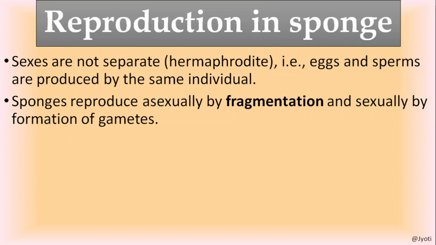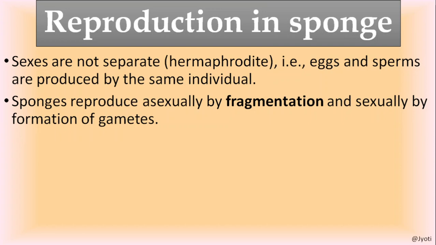So they undergo cross-fertilization. Sponges also reproduce asexually by the process of fragmentation, and you know that fragmentation means when the body is divided into small pieces, then each piece regenerates to form a new sponge. That is called fragmentation and regeneration.